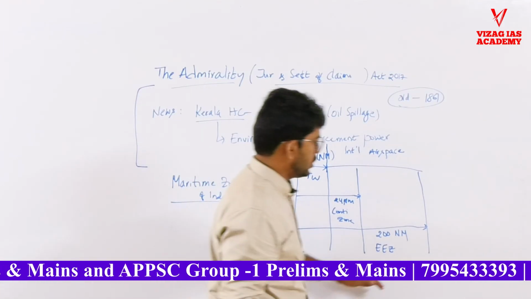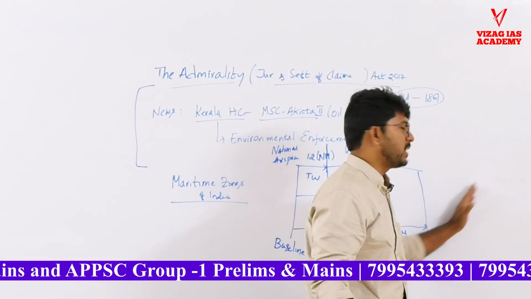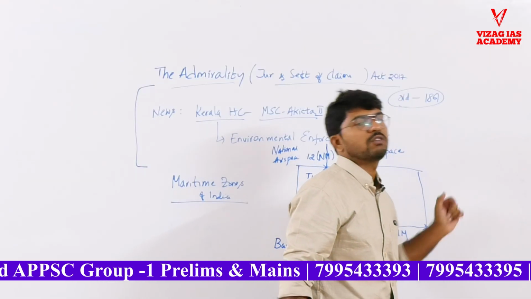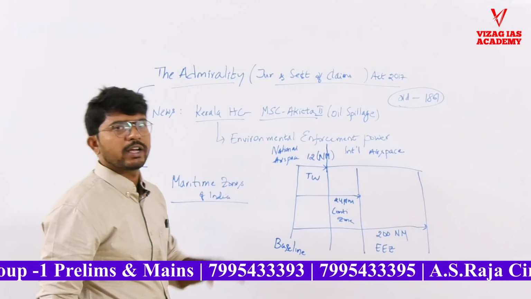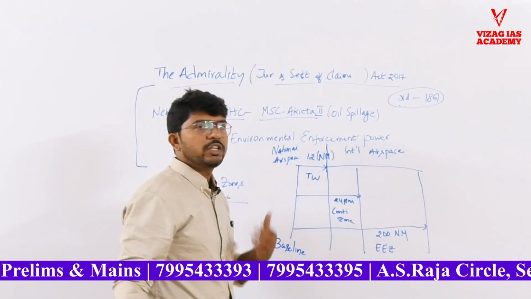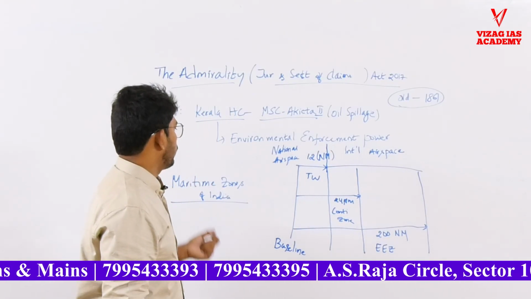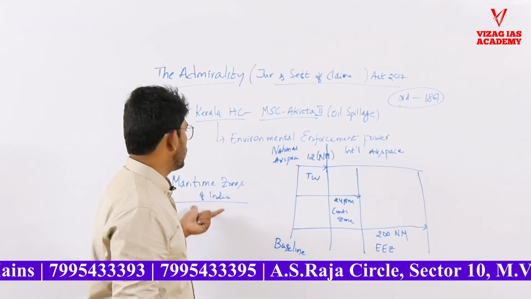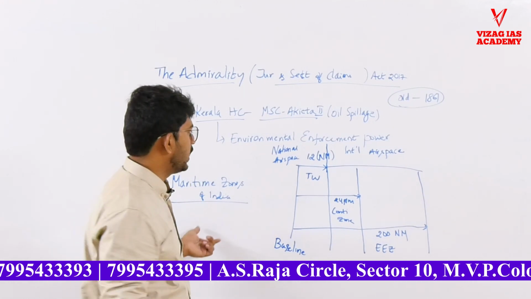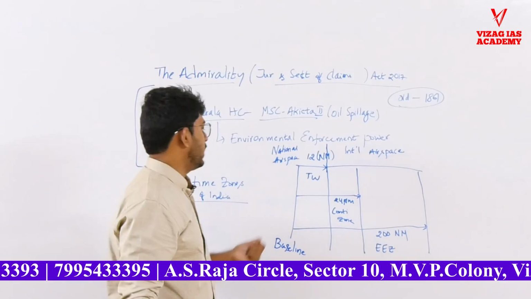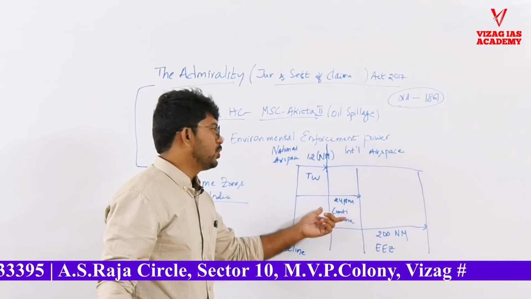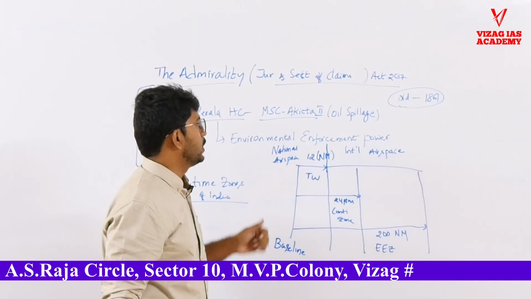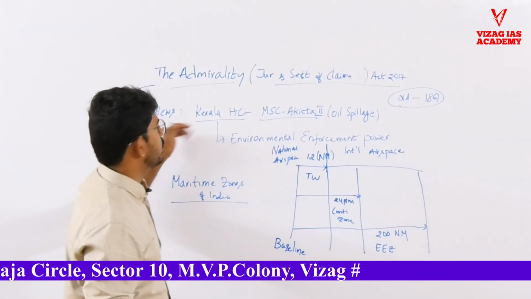But once we cross this 200 nautical miles, this is called high seas. These are called international waters. So everyone has rights over there, even for economic benefit and utilization of resources as well. So when UPSC asks about the applicability of the act, you should be clear about this as well. What are the different maritime zones of India, and the different jurisdictional claims that we have, you need to be careful about when you are reading this topic.